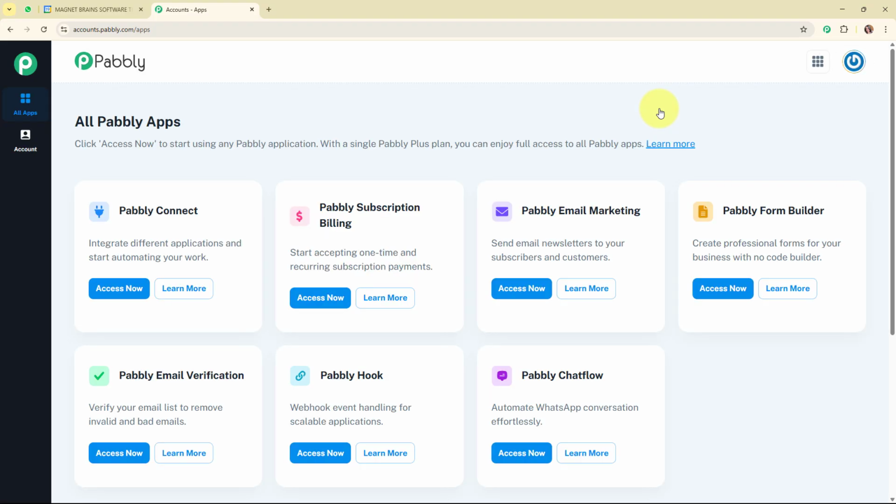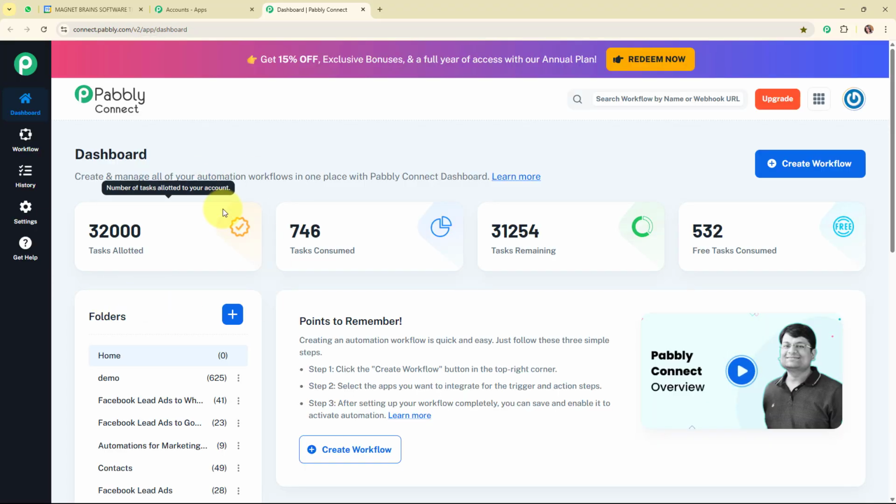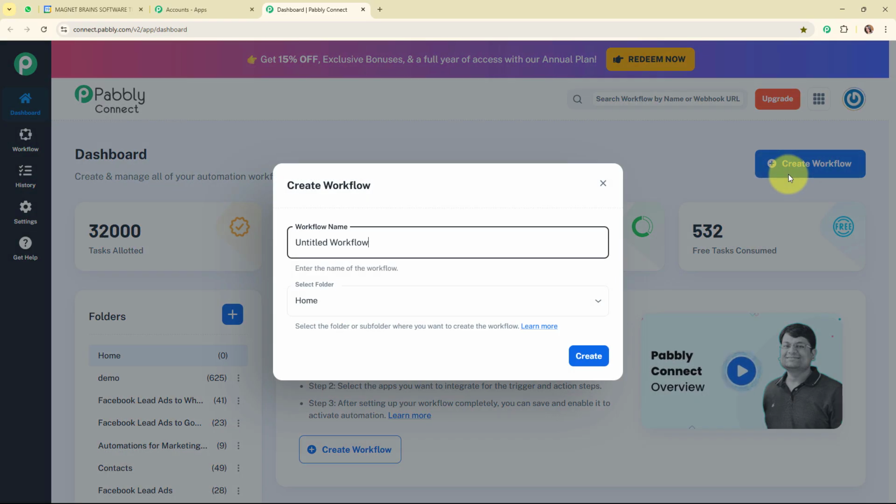Now after signing in, here you can see all the applications of Pabbly. Here to integrate my applications, I'm going to use Pabbly Connect. Now this is the dashboard of Pabbly Connect, and here to build my connection, I need to create a workflow first. So for that, here I'm going to click on this create workflow button given on the top right corner.